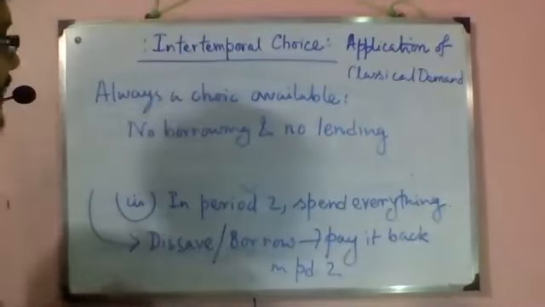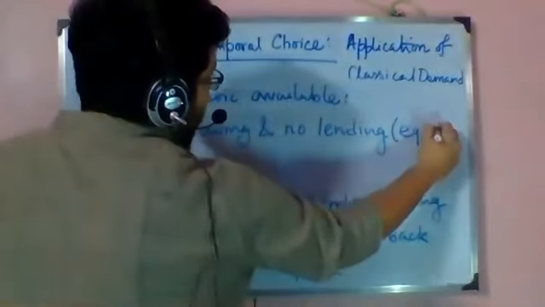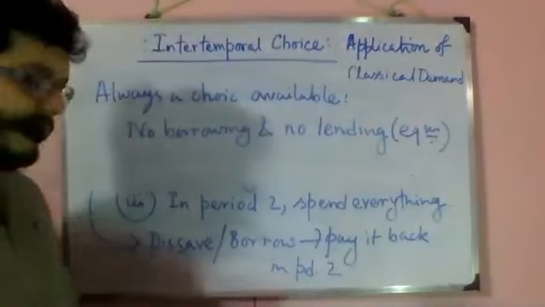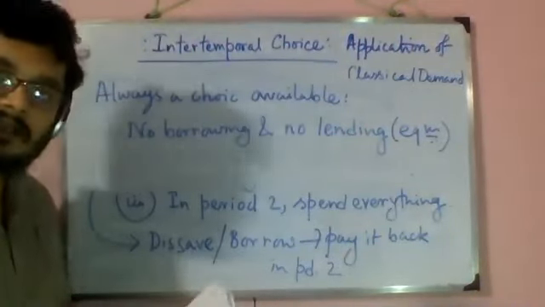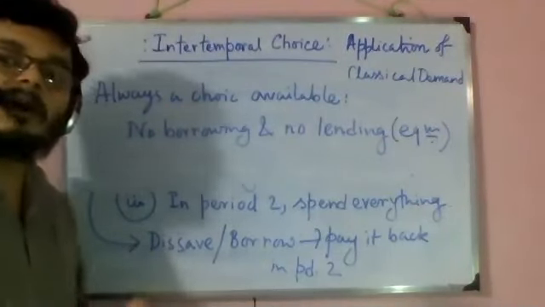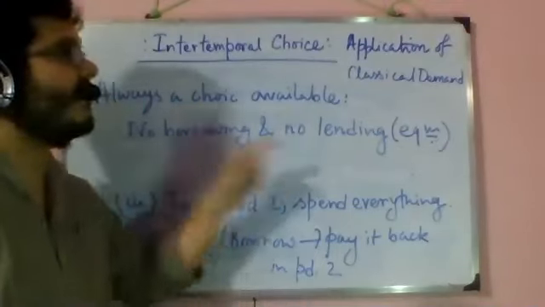And by this, we are actually saying that this is an equilibrium. So even before all of this optimization with IC and budget line, a consumer in intertemporal choice always has an equilibrium, and that equilibrium is no borrowing, no lending.